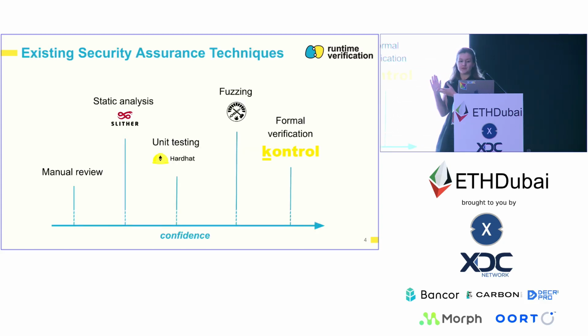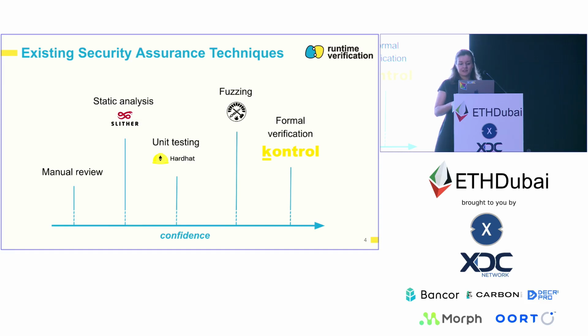On this slide, I have put some of the existing techniques that can be used for security and correctness assurance of smart contracts, based on the level of confidence that they provide us in terms of the security of the implementation we are looking at. And I do know that saying that manual review provides the lowest confidence in the results is debatable. But what I want to say is that generally we have no guarantees in terms of how much time a particular auditor is going to invest, how much effort this person is going to invest in this review, how confident he is with this particular implementation.